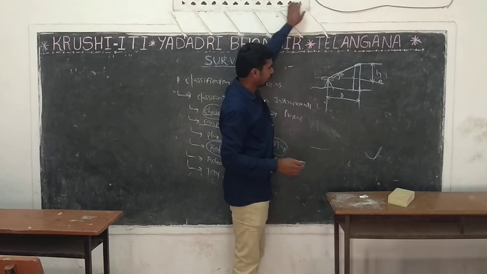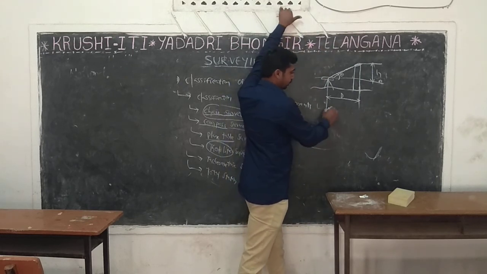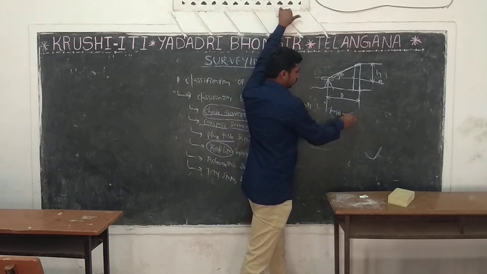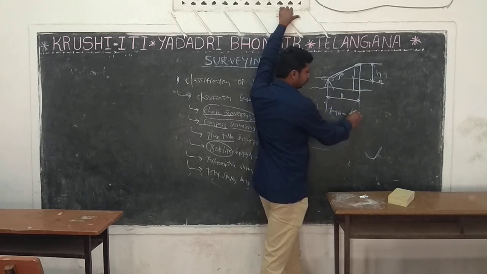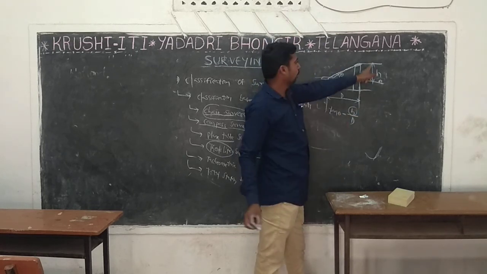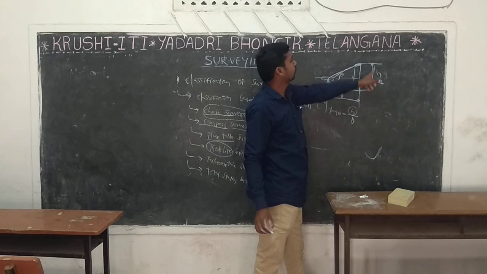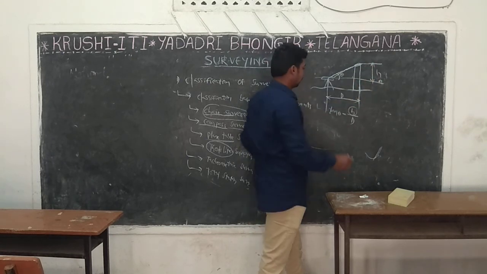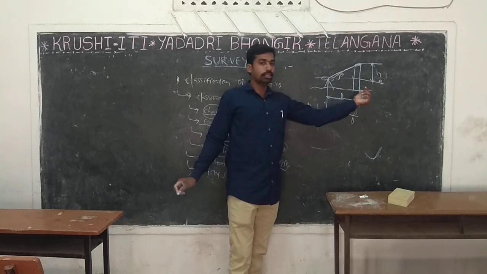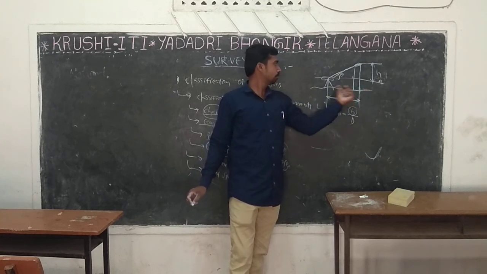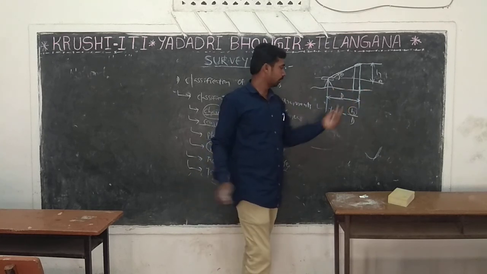Okay, see here, what is the formula of tan theta? Tan theta equal to opposite by adjacent side. Tan theta equal to h by d. What is h? Height of the hill from line of collimation to top of the hill. Next, what is the horizontal distance between theodolite and hill? That is d.